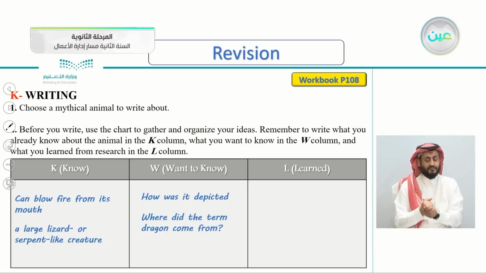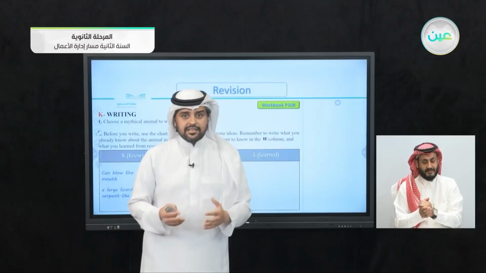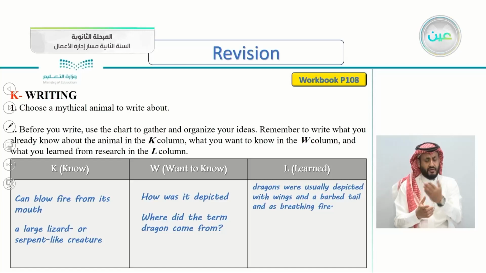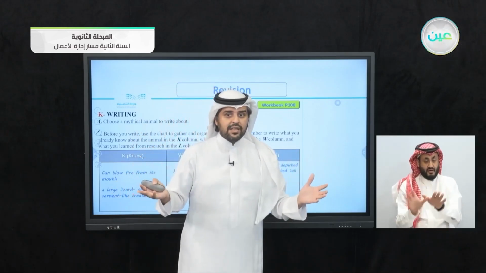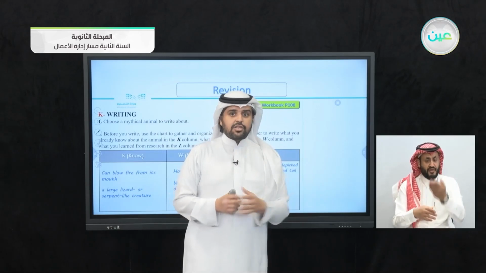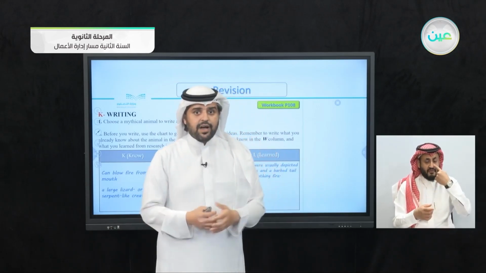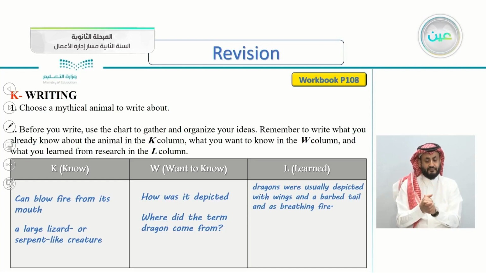So I've done my research about dragons, and this is what I learned. Dragons were usually depicted with wings and a barbed tail and as breathing fire. Of course, when you imagine a dragon now, you imagine it always with wings and a barbed tail, and also breathing fire.